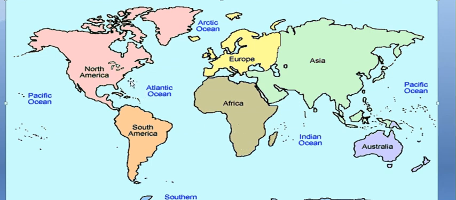The third comes North America, which is in the western hemisphere. The fourth comes South America. The fifth is Australia. Lastly, Australia is the smallest continent, and it's also an island country.